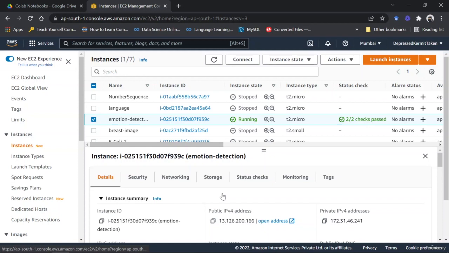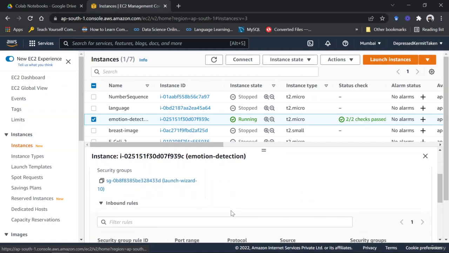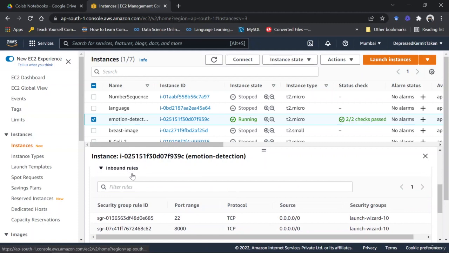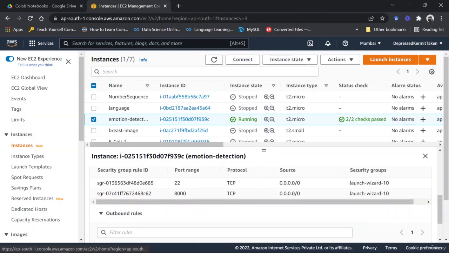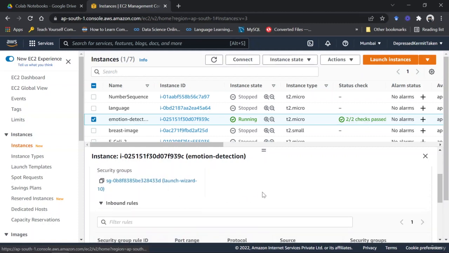Then we talk about the inbound and outbound rules, right? Even here you can see that there are inbound rules, then there are outbound rules, right? So what are exactly inbound and outbound rules? Now a security group acts as a virtual firewall for your EC2 instance to control the incoming and outgoing traffic.